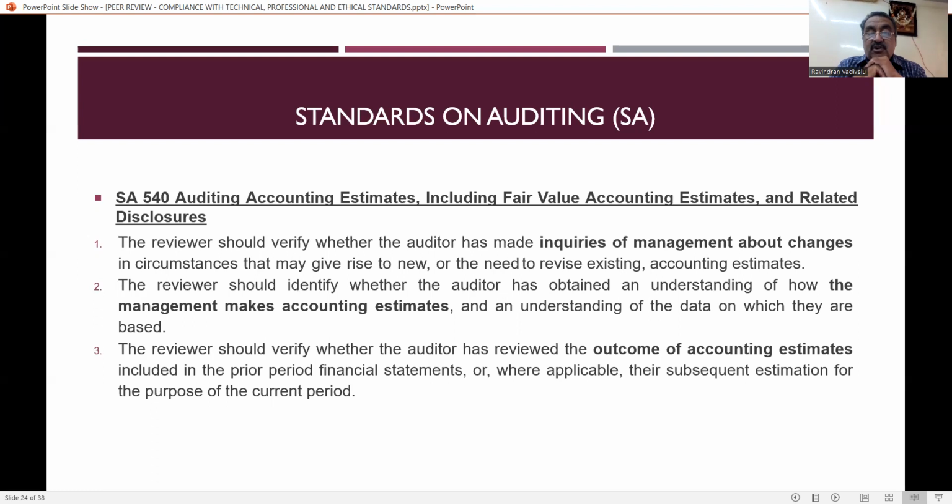Then whether the outcome of the accounting estimates is correct or not has to be checked against what happened in the prior period, and whether the same is being considered for this year's working also. Everything has to be considered by the auditors, and the reviewer has to verify all those auditors' work with reference to management, with reference to management's accounting estimates.